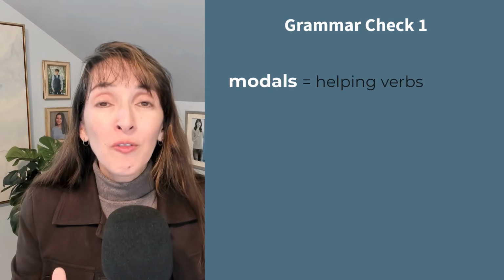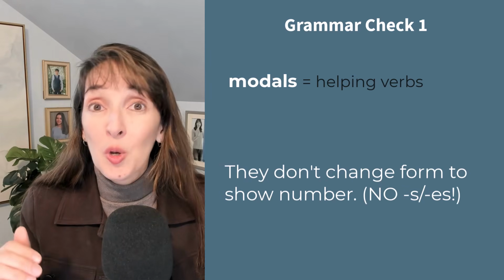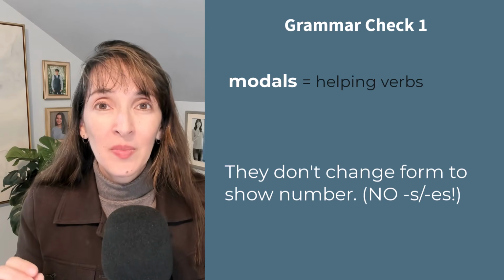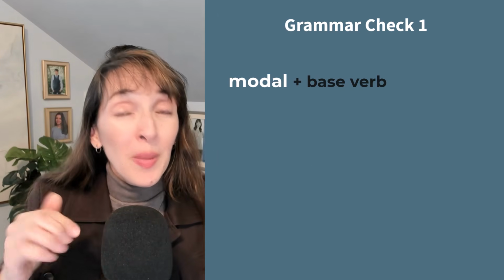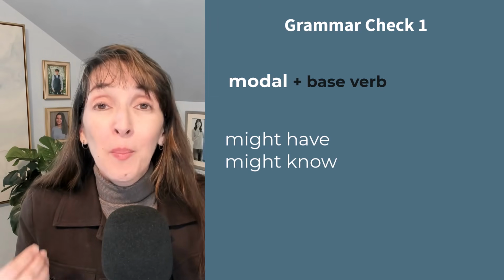Remember that modal verbs are helping verbs, and they don't change form to show number, so don't add on S or ES. We use a base verb after a modal verb, as in might have, might know.